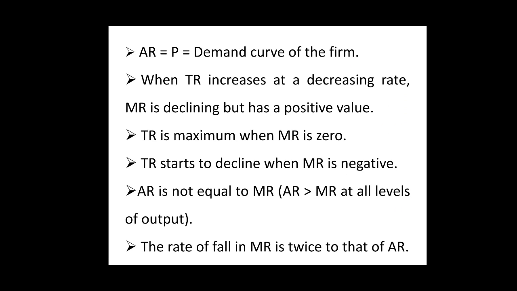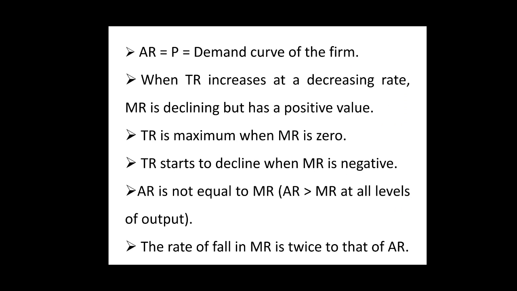When total revenue increases at a diminishing rate, marginal revenue declines but has a positive value. When total revenue reaches its maximum, marginal revenue is equal to 0. And when total revenue starts declining, marginal revenue is negative.